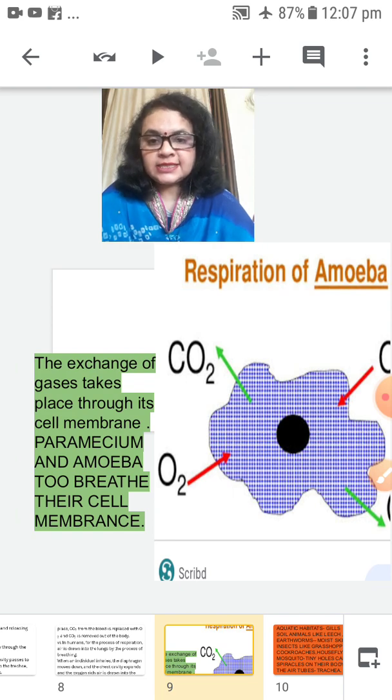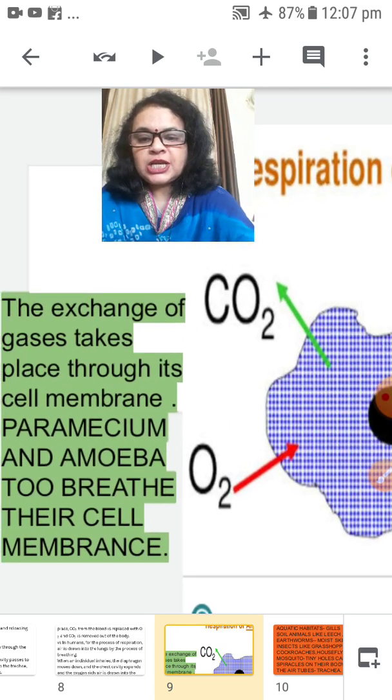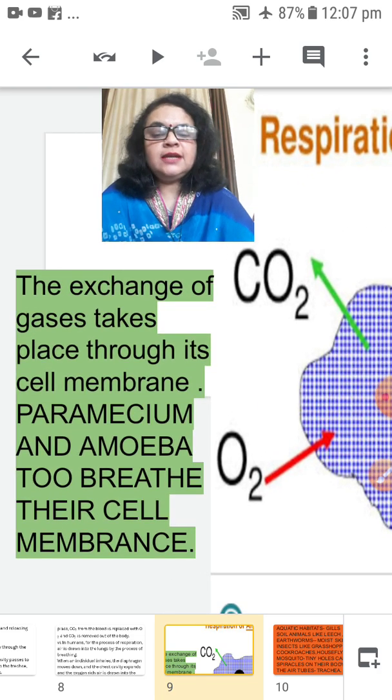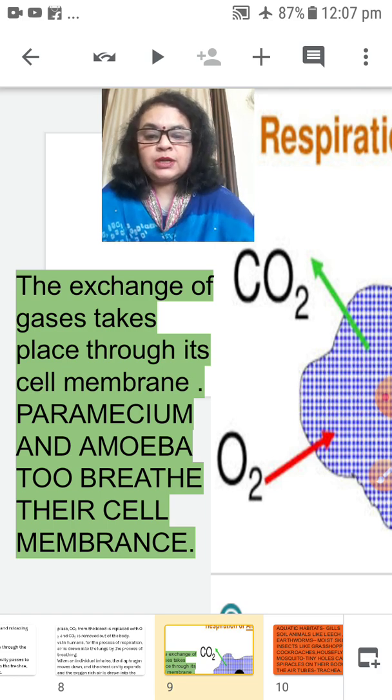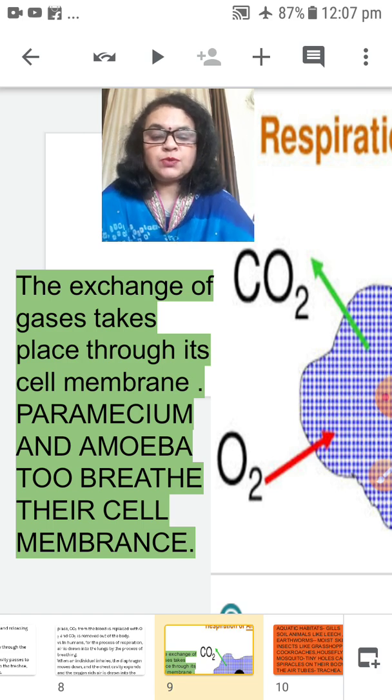Amoeba is a single cell, and there is no particular organ system, so the process of respiration in amoeba occurs very fast. The exchange of gases takes place through the cell membranes, which you can see here.